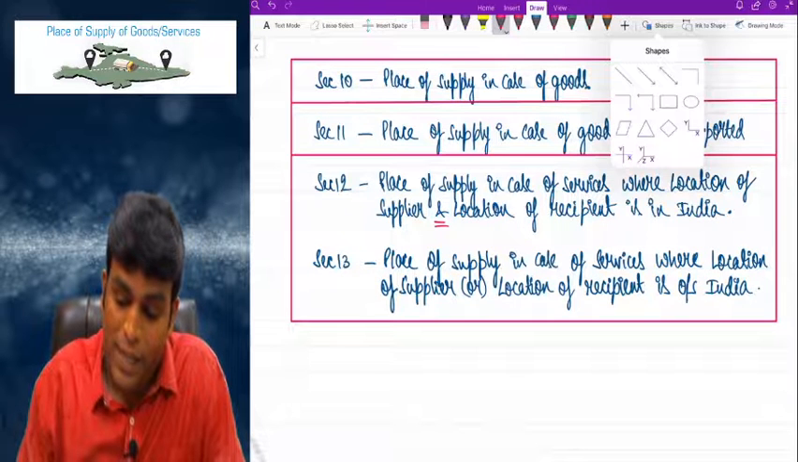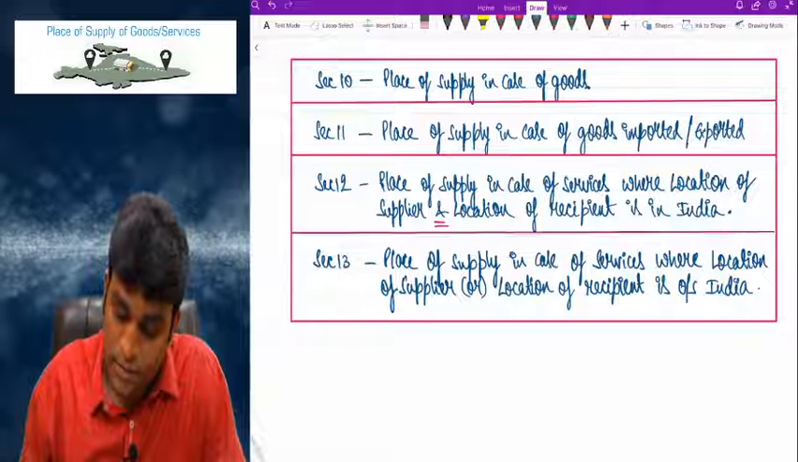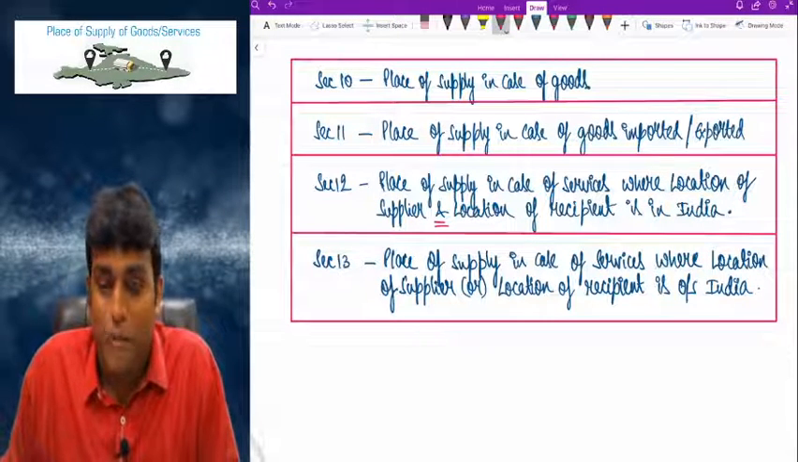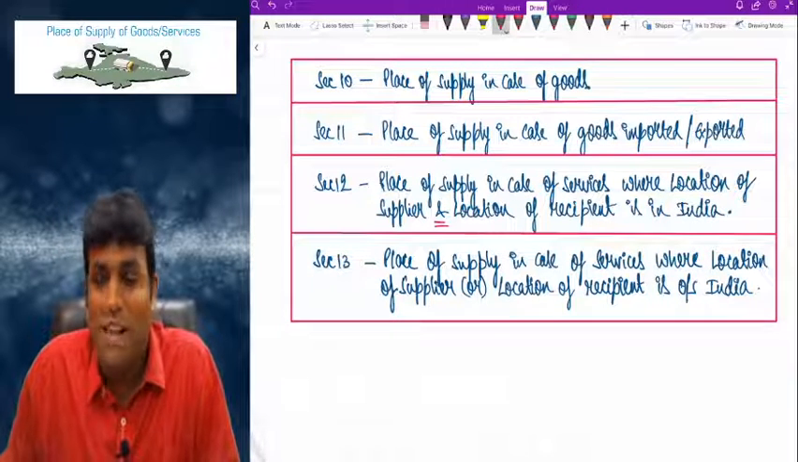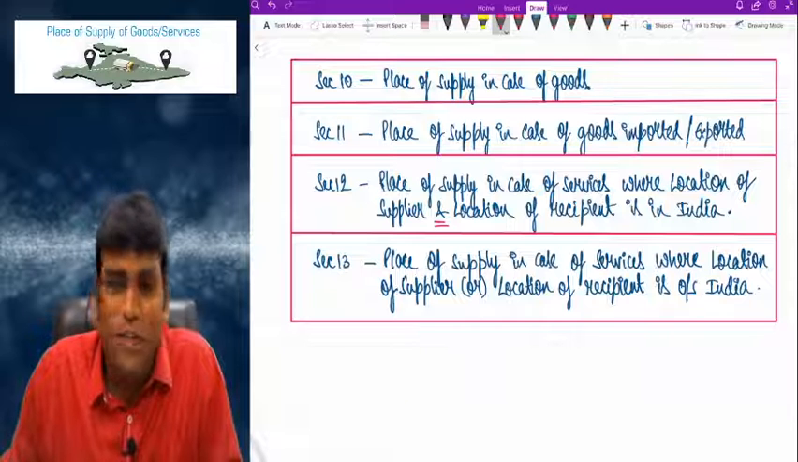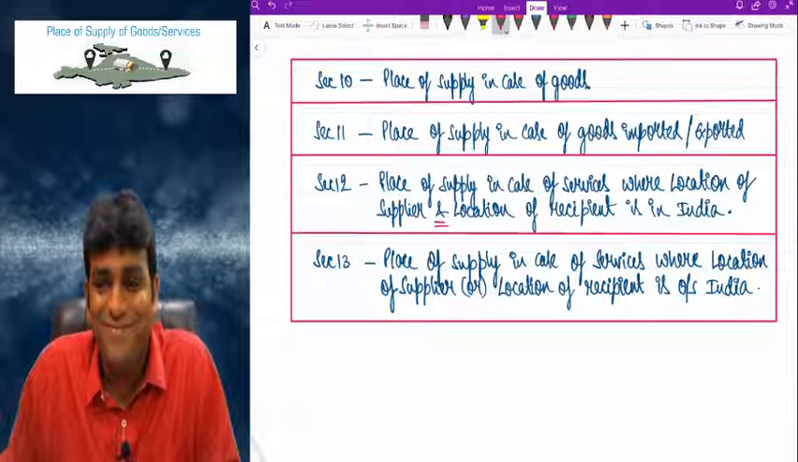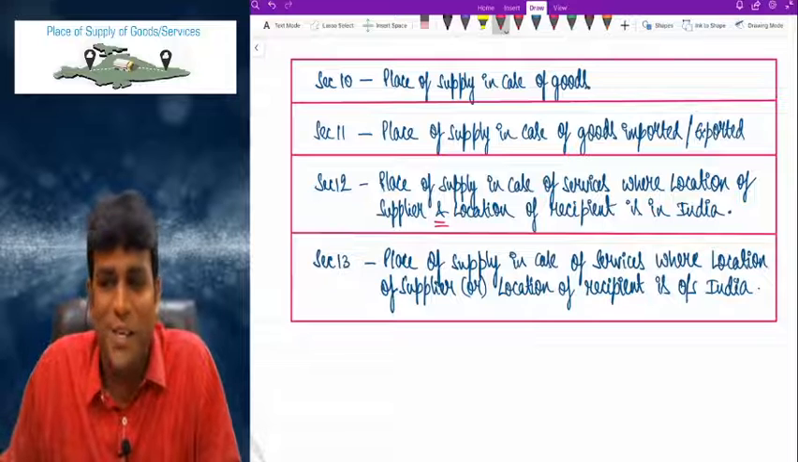Please write down. Don't relax. I gave you time to write. These are the 4 points in relation to place of supply. And these 4 sections we need to talk about in detail along with various subsections, which we'll start doing now. Come on, finish off writing, then I'll start the discussion.